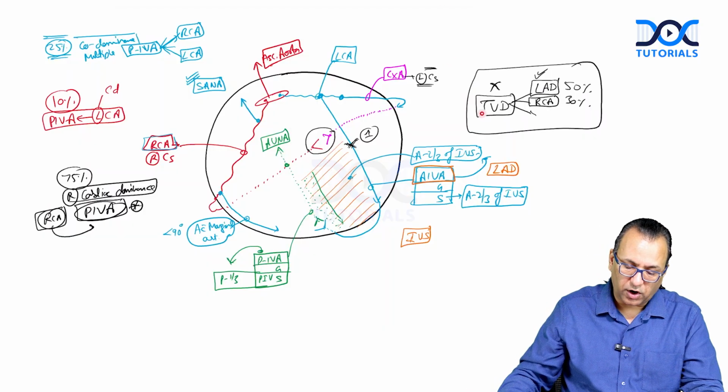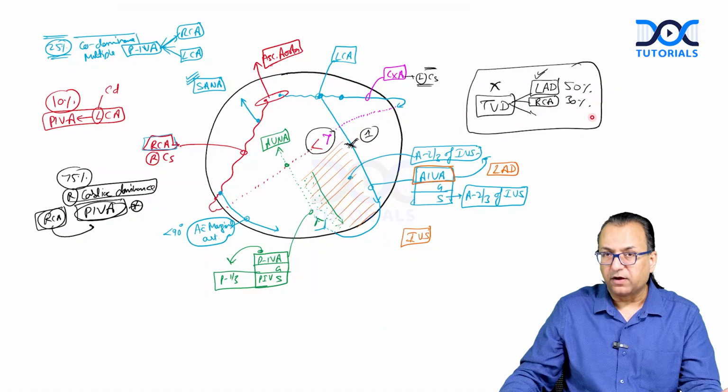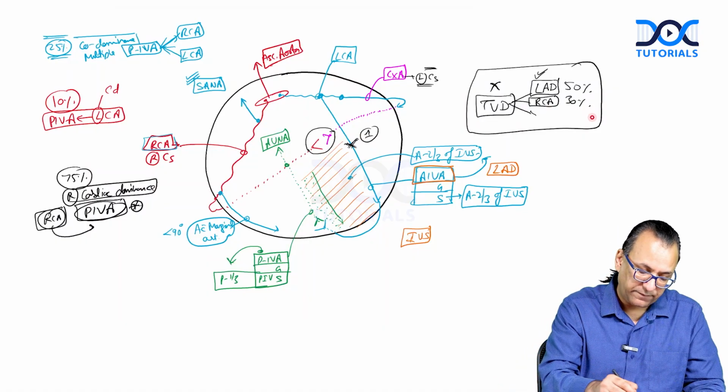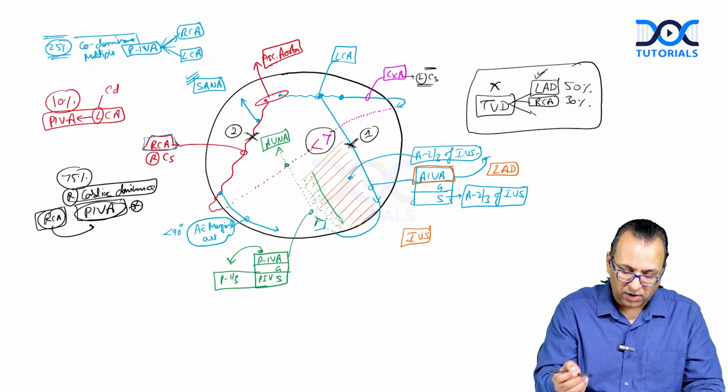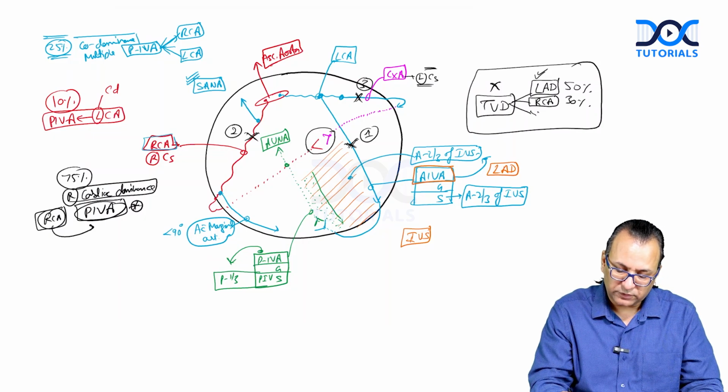So when you talk about atherosclerosis or blockage in the arteries, the LAD, this artery, number one, is the one which is commonly involved, and number two we are telling is the right coronary artery. And number three, of course, is the circumflex artery, and it can be seen on the circumflex artery only in some 10 to 15% of cases.